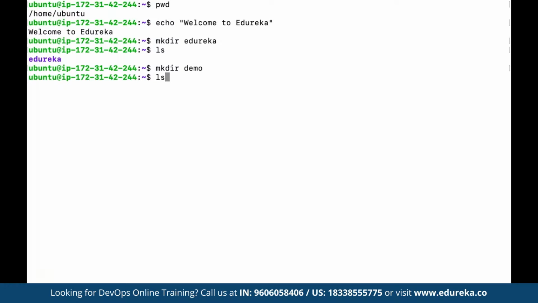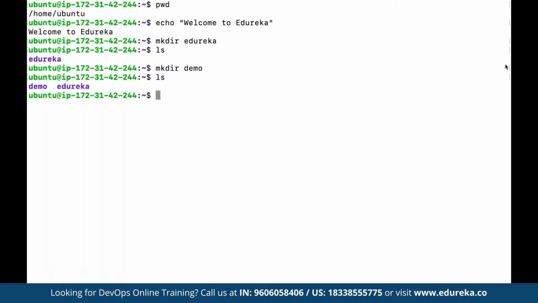Now to see the list of all the content available in the current present working directory, we can use ls. Now we can see we have two folders returned to us. We have demo and Edureka. So that's how we can see the current directory. We can use the echo command. We can make use of make directory to create any directory that we want.